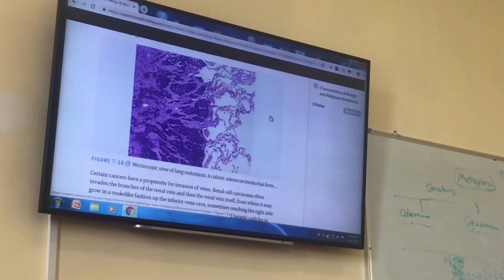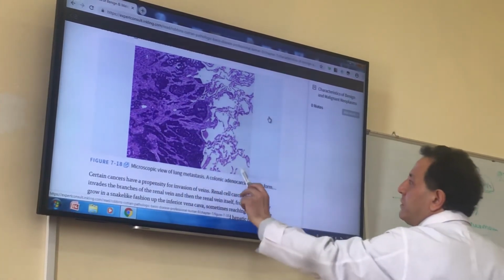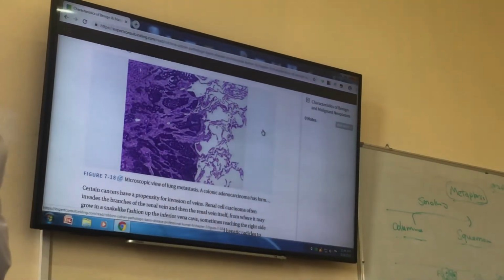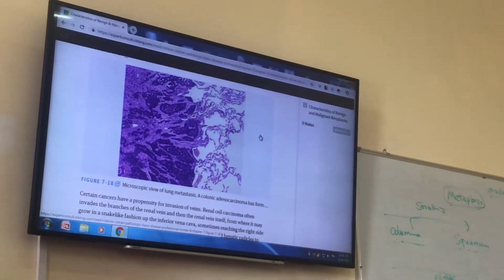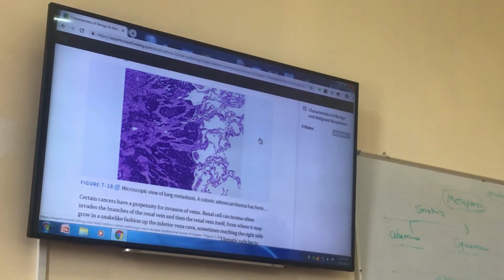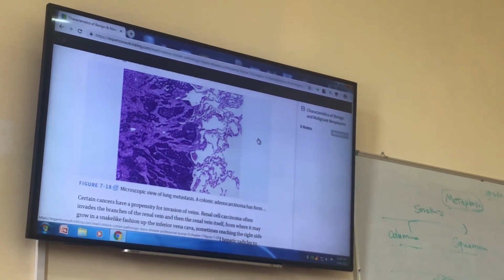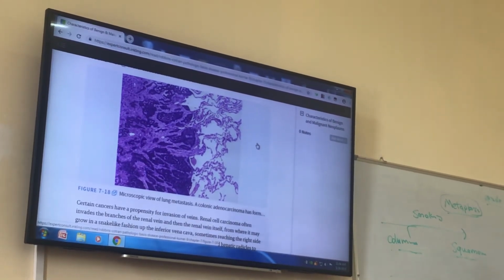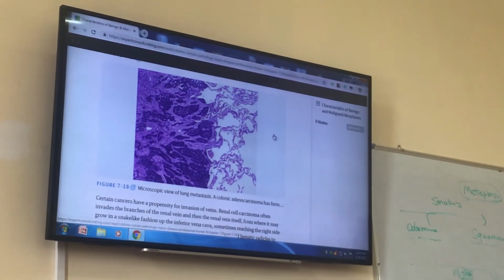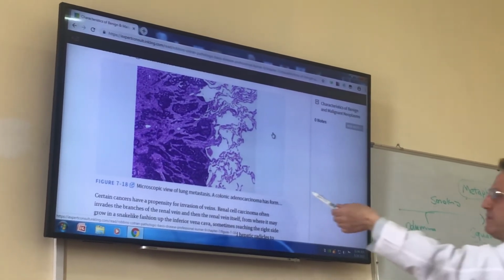For example, can you imagine what this tissue is? Pleura? No. You see some spaces here. Can you imagine what it is? Mia, can you say what that tissue is? You see some spaces, empty spaces. Can you imagine what this tissue is?